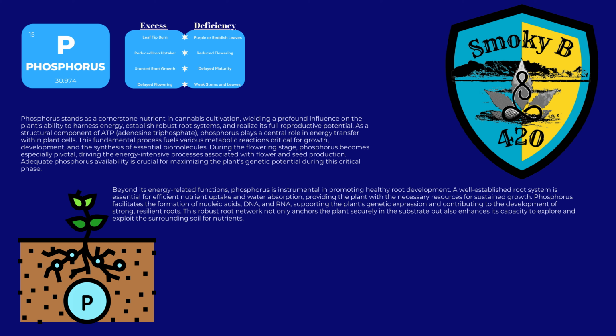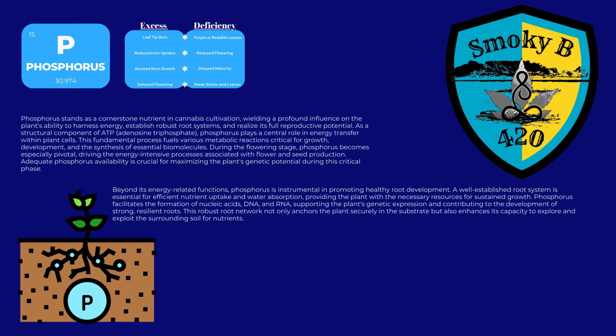A well-established root system is essential for efficient nutrient uptake and water absorption, providing the plant with the necessary resources for sustained growth. Phosphorus facilitates the formation of nucleic acids, DNA, and RNA, supporting the plant's genetic expression and contributing to the development of strong, resilient roots.